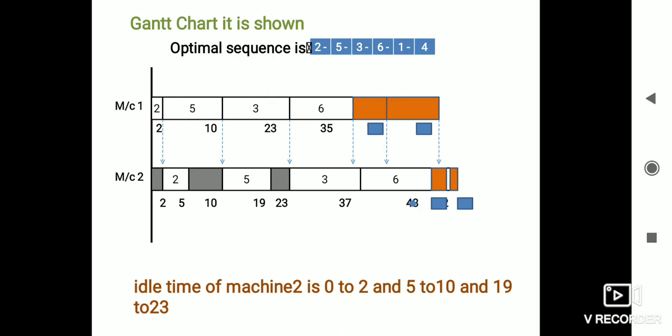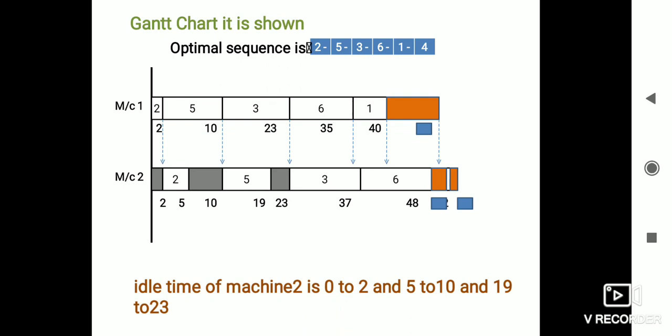And when the process has been completed on machine 2, the sixth job will be taken, processed from 37 to 48. After that in the sequence we have the first job. For that, the time will be 40 minutes. The first job has to be processed with 5 minutes: 35 plus 5 is 40.